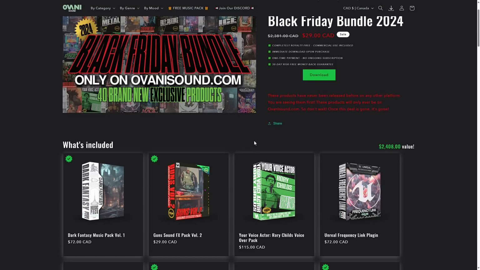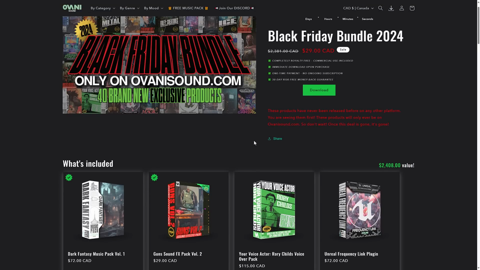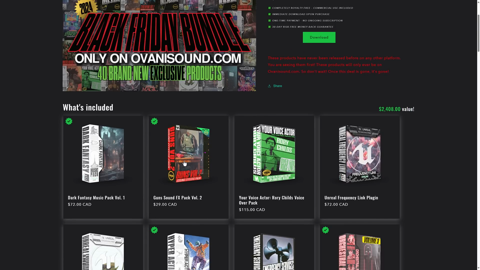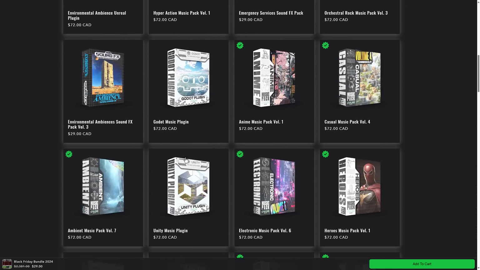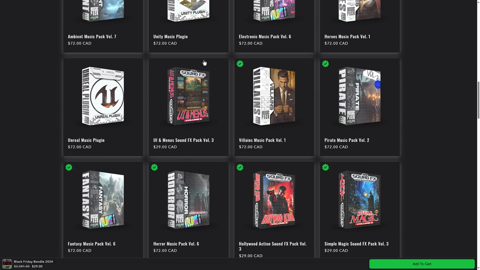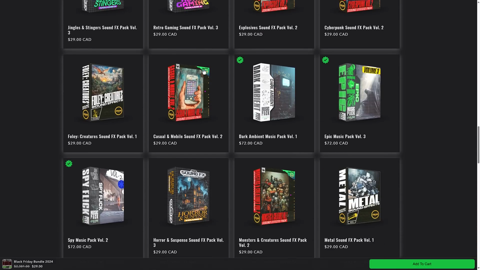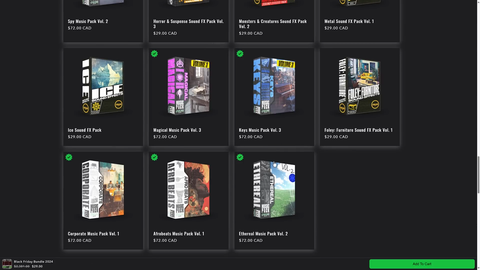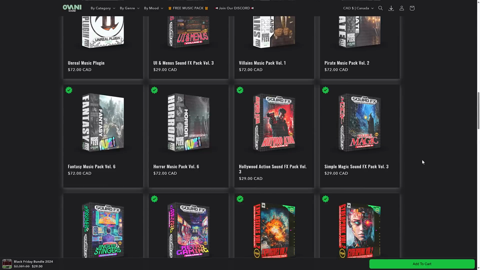And again, every time they do these bundles, the coolest thing they do is make it so that all of the tracks and such that they're making available in this bundle weren't in previous bundles. So you should not find anything here other than the plugins to be a duplicate. And that is a really cool move, something that they continue to do, again, every single time they do one of these bundles. So this one is not from Humble. It is directly through Ovani.